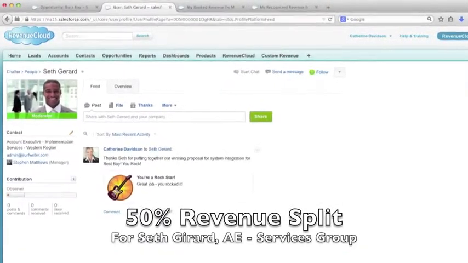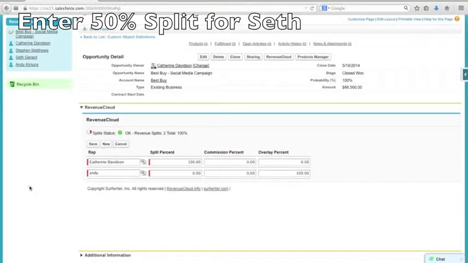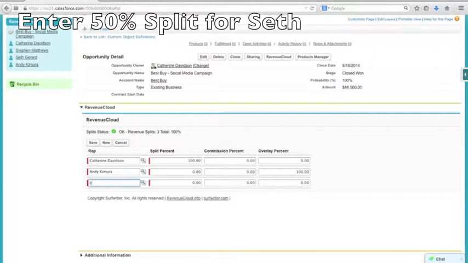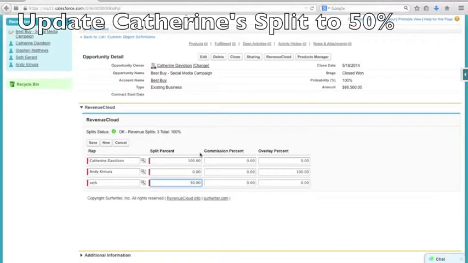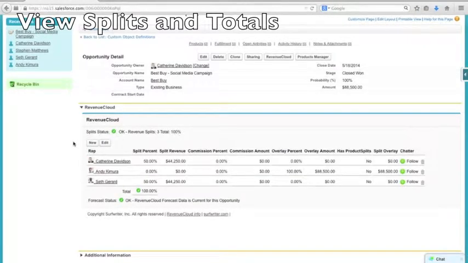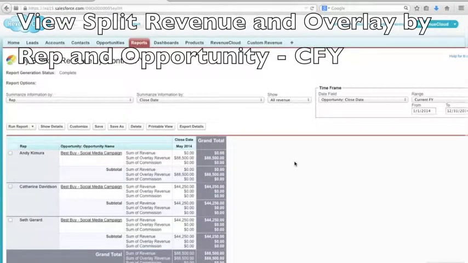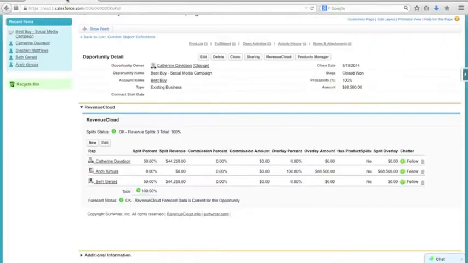In this example, Catherine's going to share this deal 50-50 with Seth. So she clicks New, enters Seth's name, puts 50% for Seth, updates her percentage to 50, and saves. We can now see all three splits and their totals on the RevenueCloud panel. Let's view the current status of this deal in a RevenueCloud report. Catherine and Seth have their 50-50 split, and Andy owns 100% overlay on the deal.